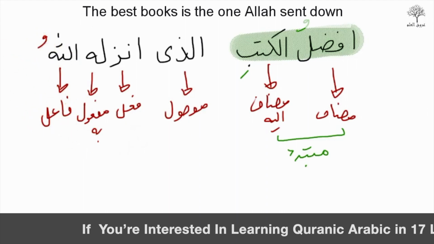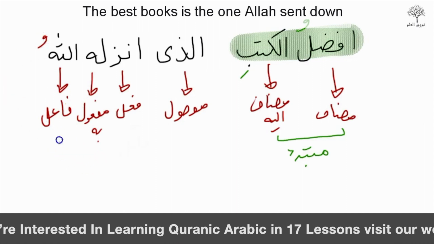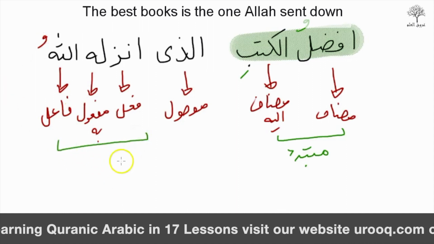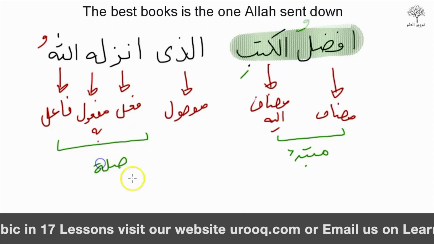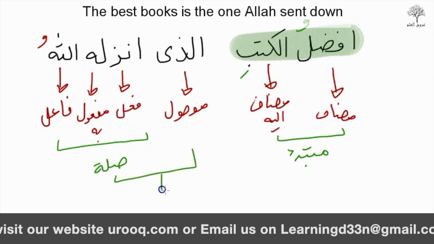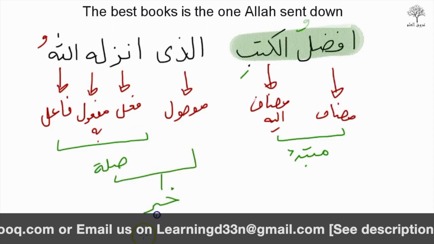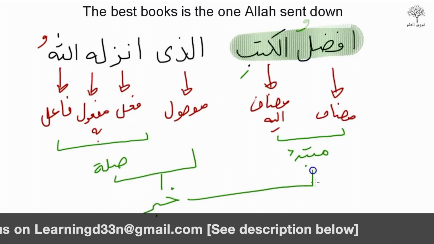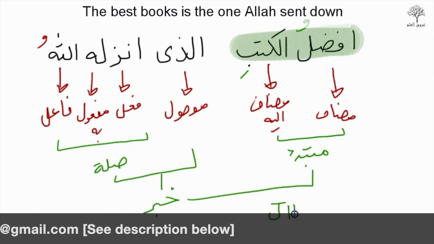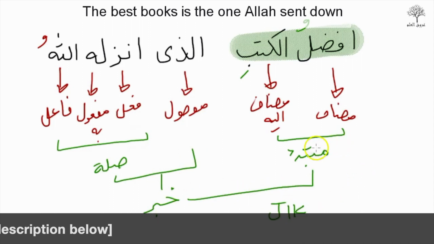And so all of this, fi'l, fa'il and maf'ul bihi actually become the sila. Sila plus the mawsul put together become the khabar. Okay, khabar plus the mubtada becomes jumla ismiya khabariya. Okay, so this, all of this will become the khabar.